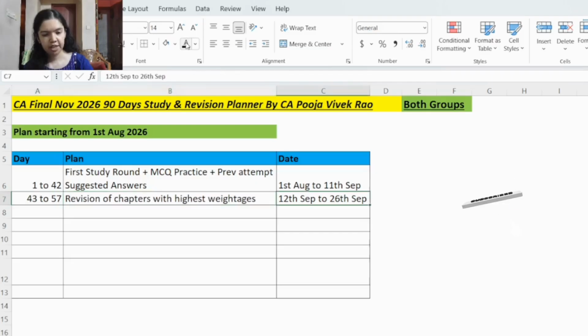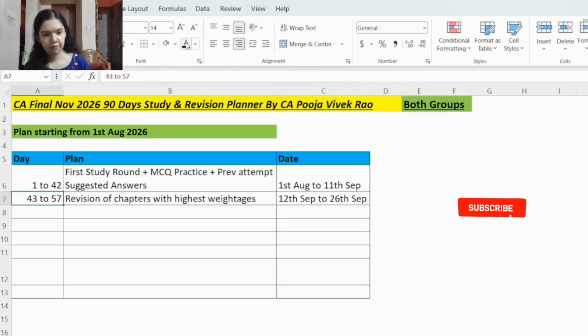So first, while revising, it is recommended to revise the chapters with the highest weightages first and then revise the other chapters. However, don't ignore any chapter. And for practical papers also like FR, AFM, in each of the chapters, in the starting some theory will be there, right? So please study that theory because questions can come from that also.